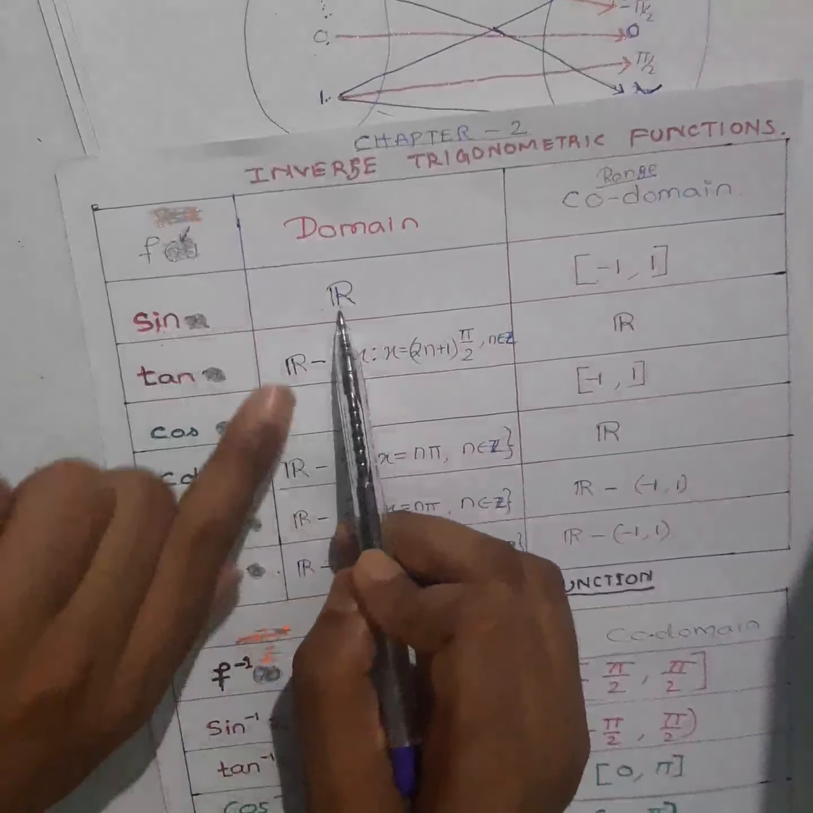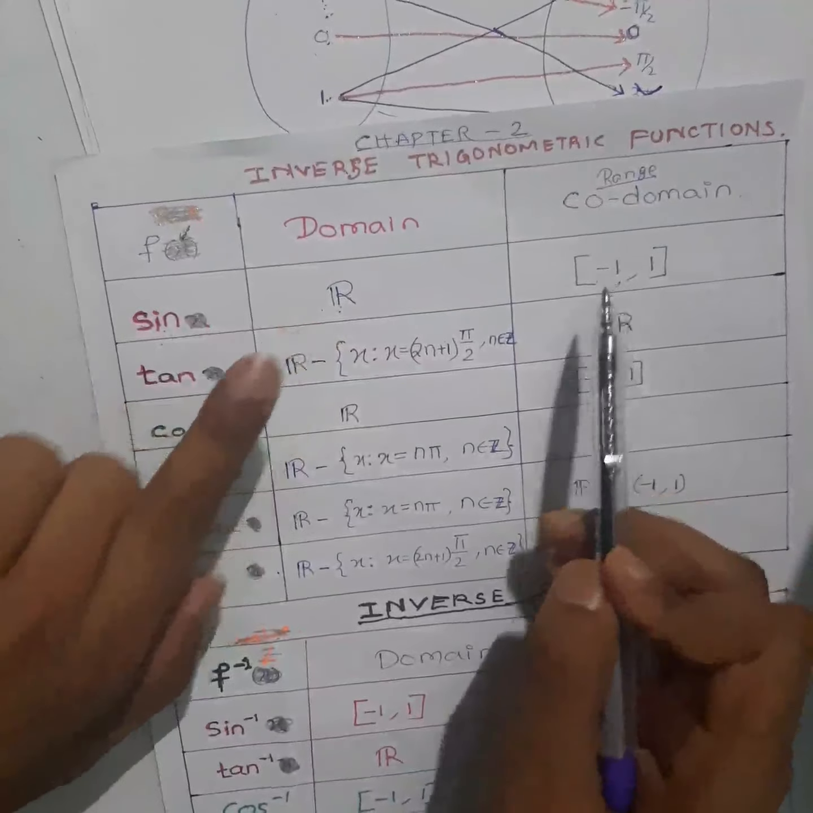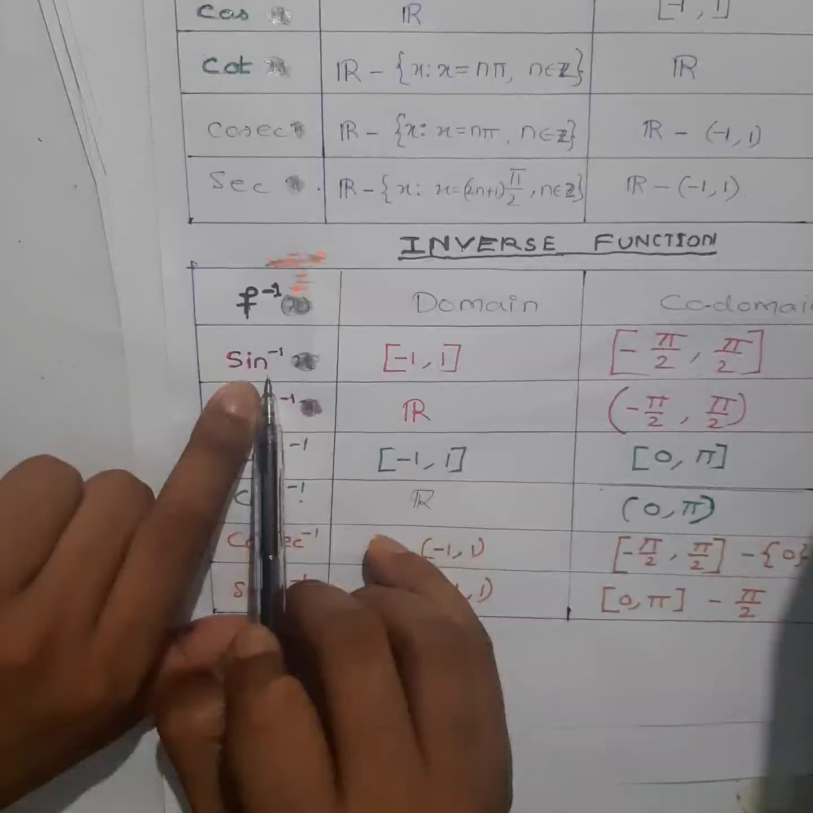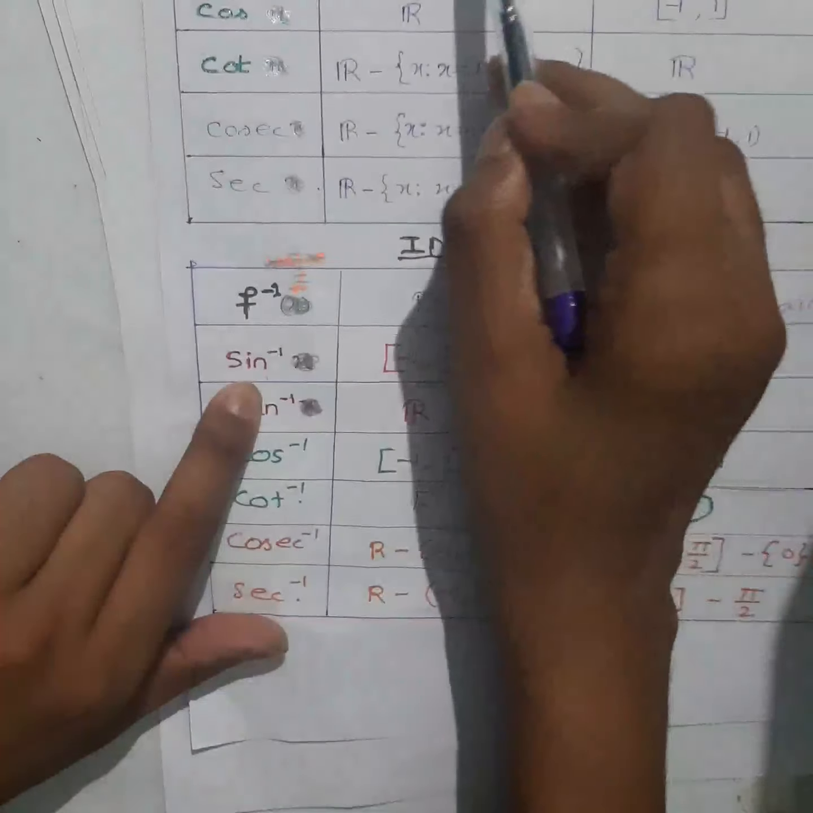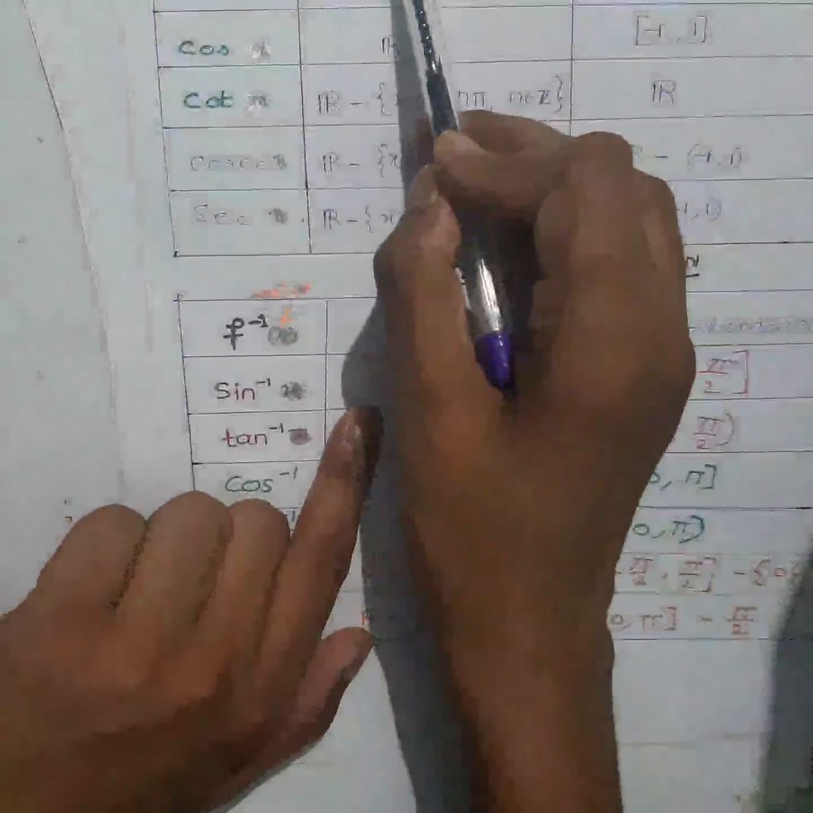That's why you can see the one which I have given. Sine function, what is the domain? R, and your range is this one, right? When you write down the inverse of sine, what will you get? Your codomain will become the domain, right? Can you see? Domain. Now the range, what am I taking? See, this will become your range, right?